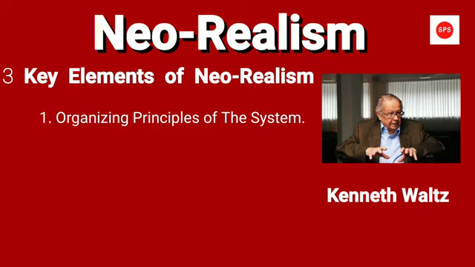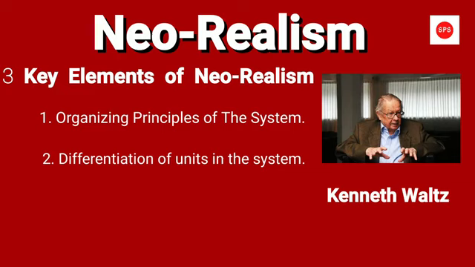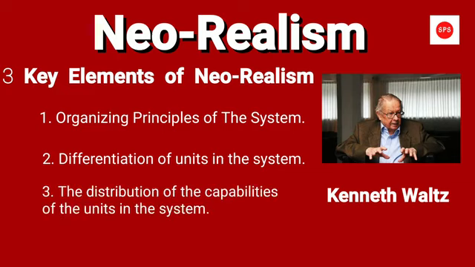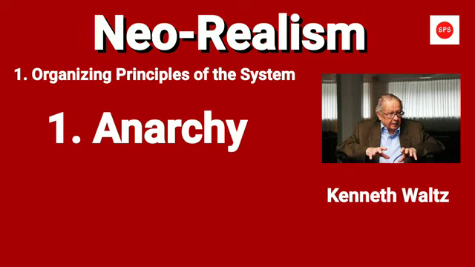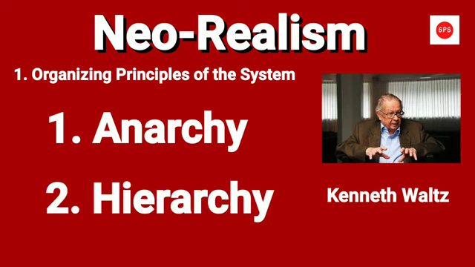Number 1, organizing principles of the system. Number 2, differentiation of units in the system. Number 3, the distribution of the capabilities of the units in the system. He discussed two types of organizing principles. One is anarchy, which refers to every state struggling for power in international politics. The other is hierarchy, which refers to the basis of domestic order.